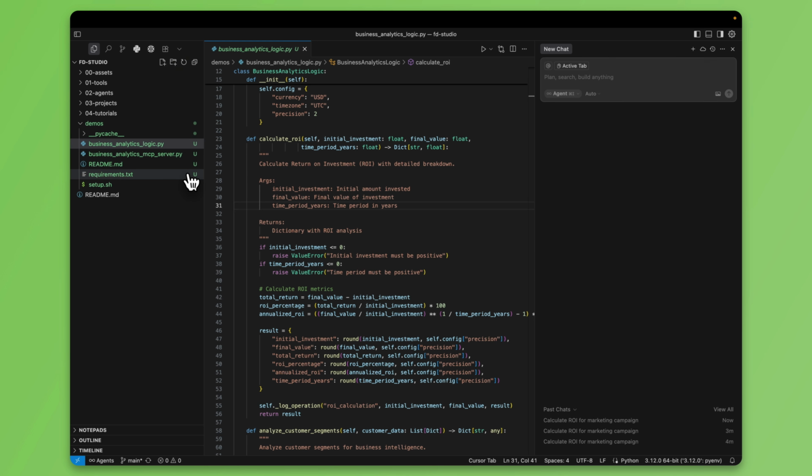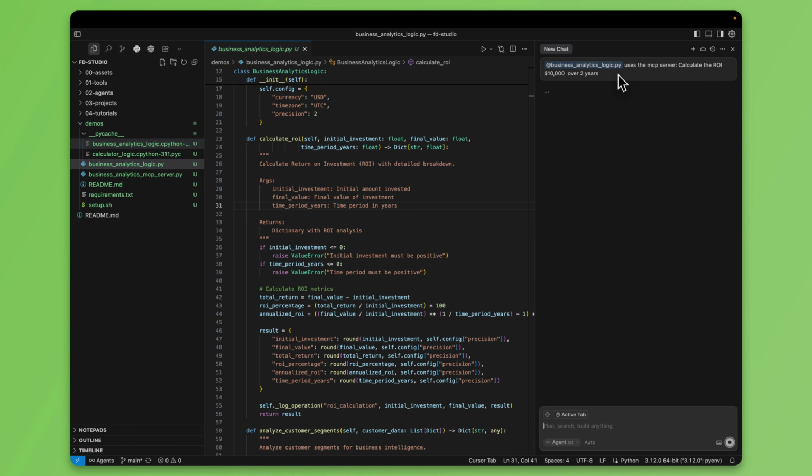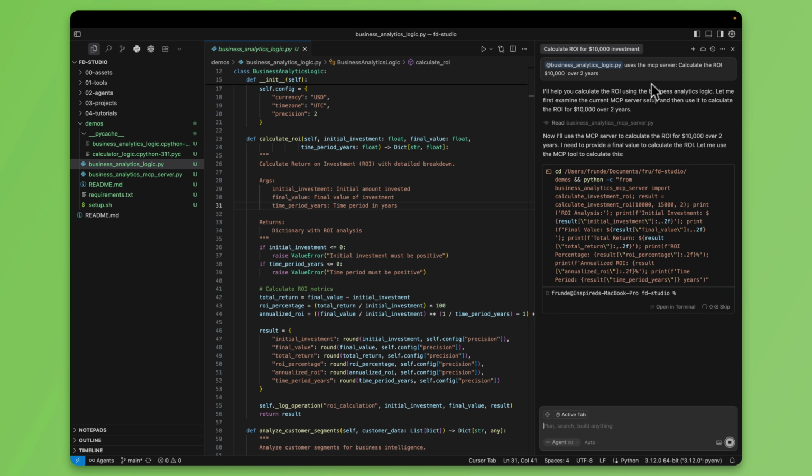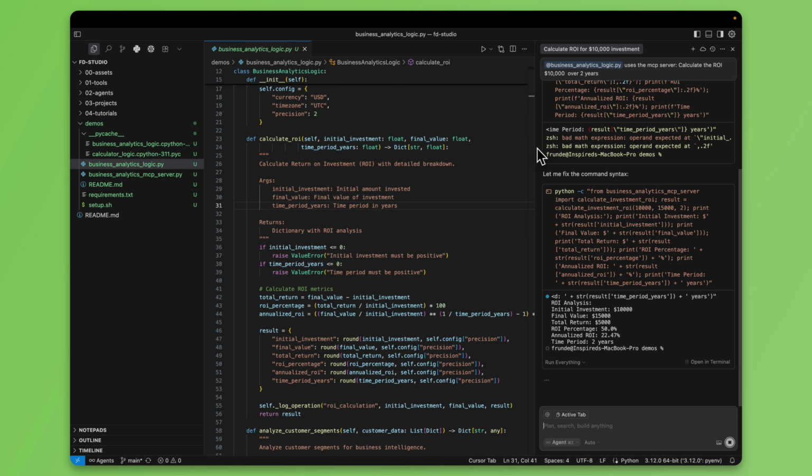I'm going to get in here and we can bring this to the context and say use the MCP server. And the reason why I would do this, and you really don't have to do this, would be so it can instantiate the MCP server class to then calculate ROI for us. And this is the unique way we calculate ROI within the organization.